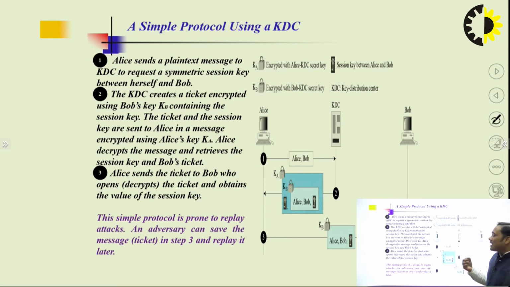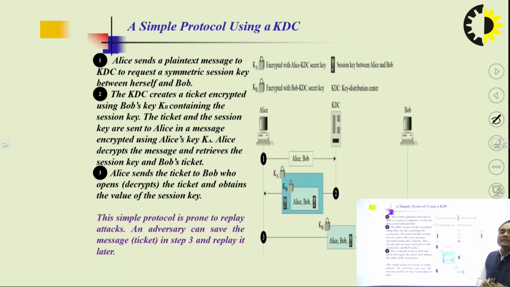So Alice will get that request, then get that key, and after decrypting it, Alice retrieves the session key and Bob's ticket. So Alice decrypts the message and gets the ticket and session key which were sent by the KDC. Now in the third point, which is very important, Alice sends the ticket to Bob, who opens the ticket and obtains the value of the session key.